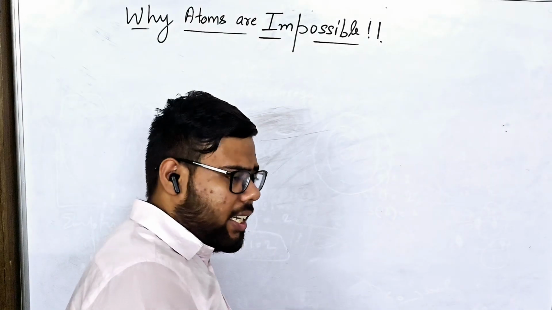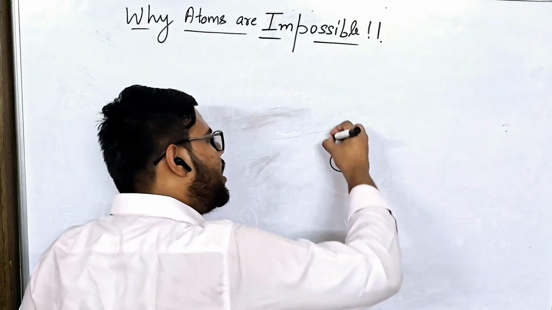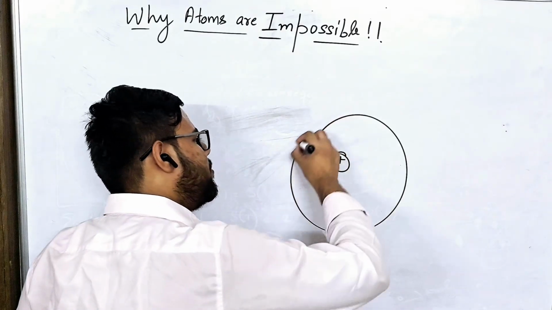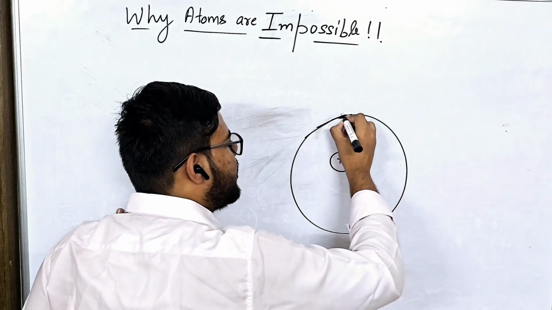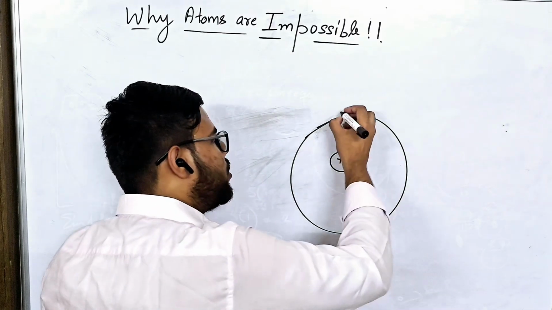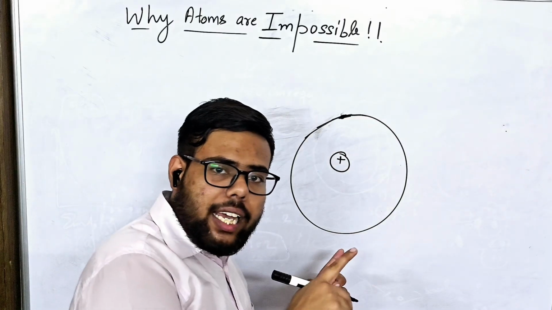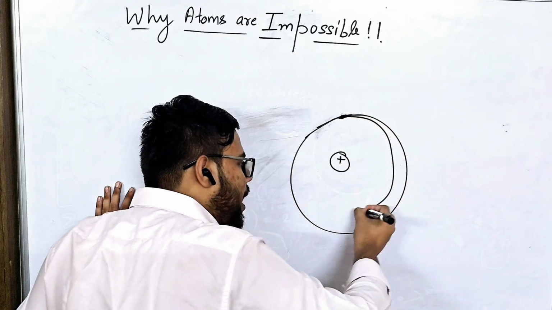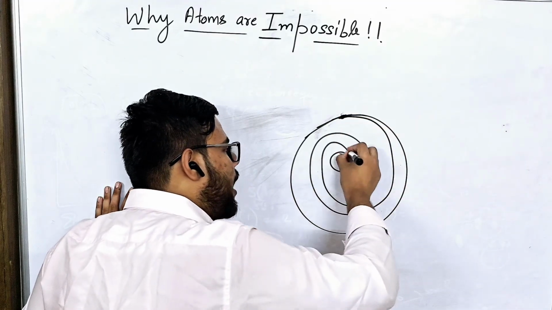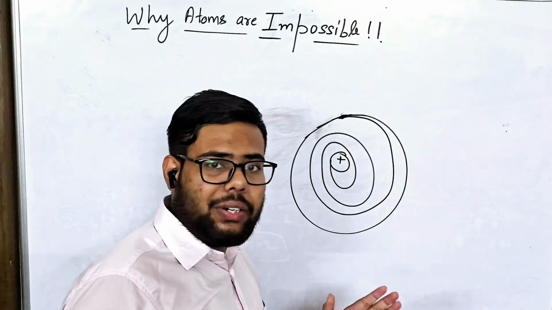So we all know the classical diagram of an atom. There we have a nucleus around which some electrons revolve, correct? So let's assume a uni-electron system, with one electron revolving. As per Maxwell's electrodynamic theory, this electron will spiral like this and will eventually collapse into the nucleus. But in reality, of course, this does not happen.